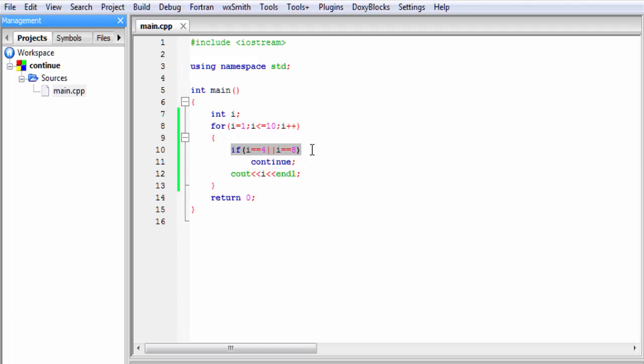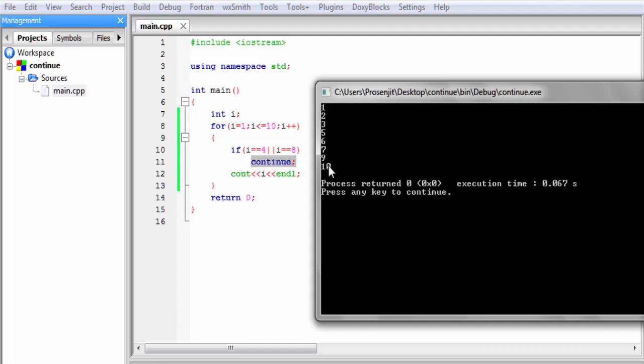So this condition is false and it executes this statement and it prints 5. Similarly our program prints 6 and 7, and when i is 8, this condition is true, then it executes the continue statement and the control goes here. So 8 is not printed. That's why we get this output.